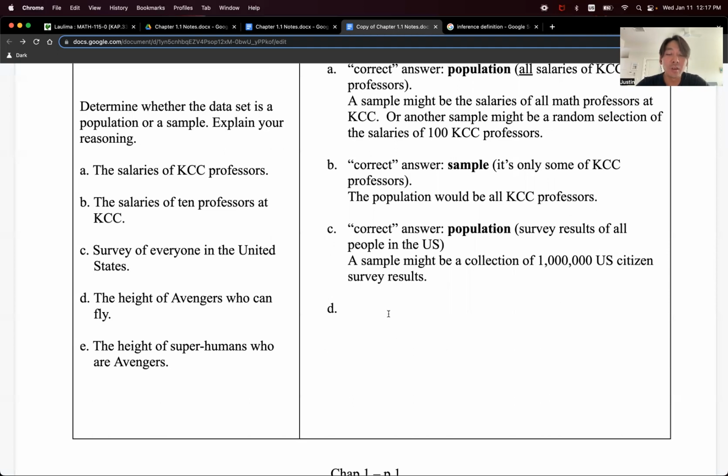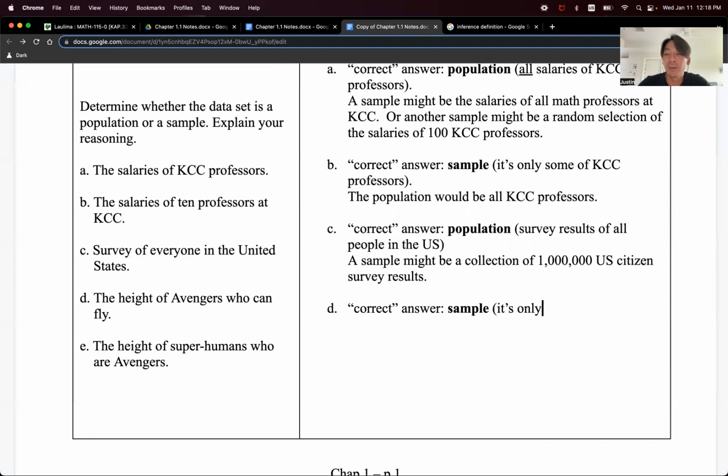Okay, D, the height of Avengers who can fly. Oh, this is one where it really could go either way to me. What I'm gonna do, I'm gonna look ahead actually and see, look, the height of superhumans who are Avengers. So this is looking to me like I think a sample. Actually, but again, this is one that's super ambiguous to me. Let's do it 2 ways. So correct answer could be, did I say sample last time? I said sample. I forget what I just said. We'll go with sample.